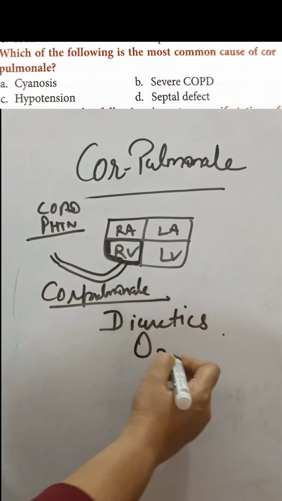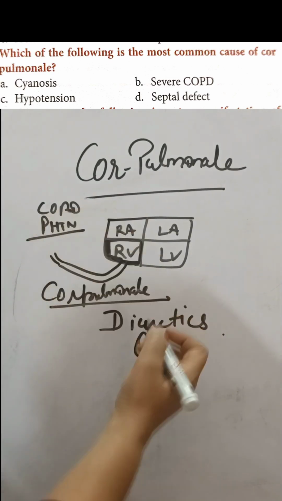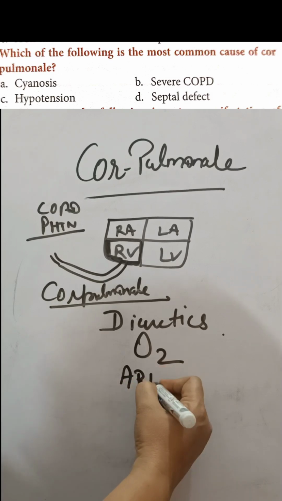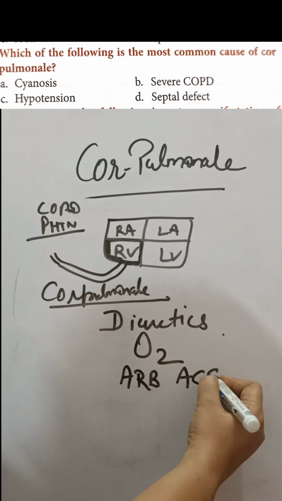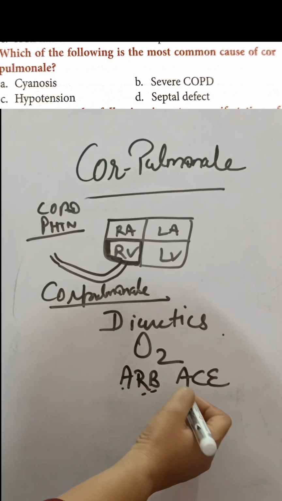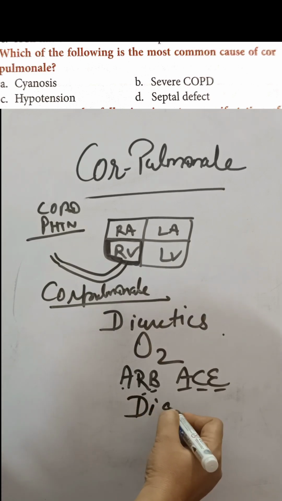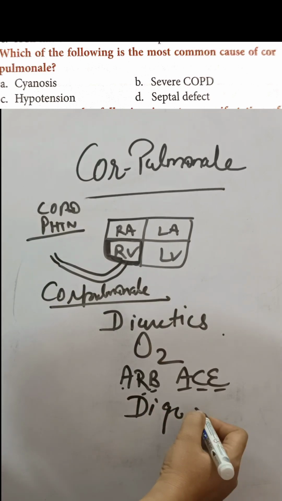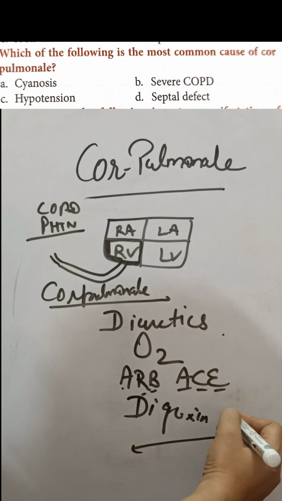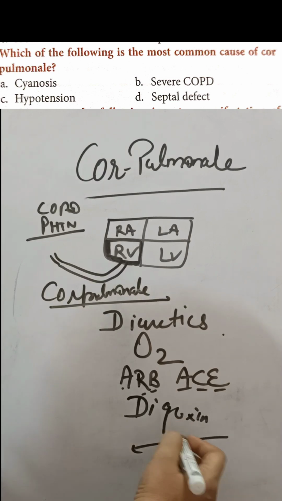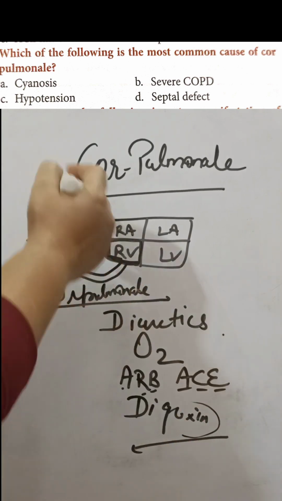Oxygen, we can give oxygen to the patient. To reduce that hypertension, we are giving ARB and ACE, angiotensin receptor blocker, angiotensin converting enzyme inhibitors, ठीक है? Or we are giving digoxin as well. This increases the heart pumping ability. So this is cor pulmonale.